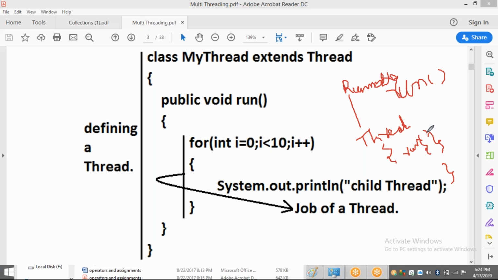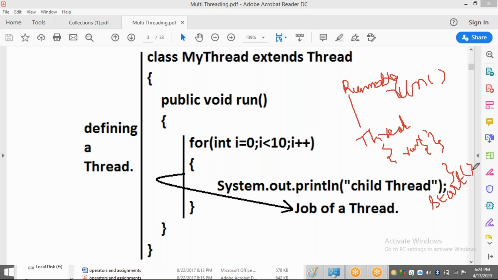There are many methods in our Thread class, but I'm not going to discuss everything now. As we go on, I will explain about these methods whenever we get to that topic. Now we are coming to the run method, which I have explained. There is one more important method in this class, that is called the start method. Very important method. Without the start method, there is no thread. Remember that. So for now, we are going to discuss the start method and the run method.